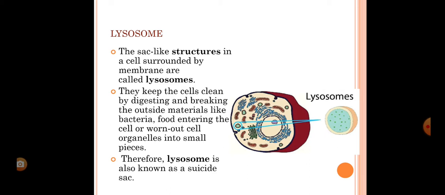It is a sac-like structure and it is surrounded by one membrane. Some special enzymes are present in the lysosome, and those enzymes are called digestive enzymes. When any foreign particles, meaning bacteria, virus or any other microorganism, attack the cell, then lysosome secretes this digestive enzyme and it destroys them. That's why lysosome is known as the suicidal bag. As you can see, this is the diagram of lysosome.